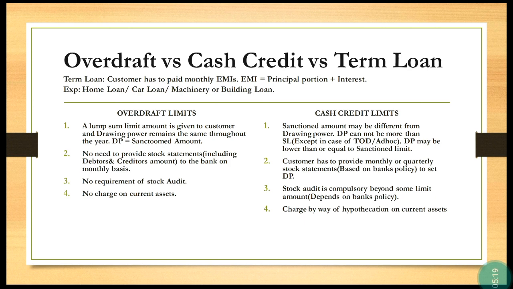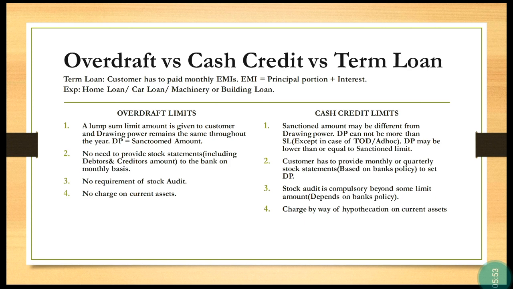The next point is that there is no requirement of stock audit in overdraft limits. However, in cash credit limit, the stock audit is compulsory beyond some limit amount depending on the bank's policy. So under cash credit limits, the bank asks the customer to provide stock audit reports, and it depends upon the amount of the limits. For example, in some banks, the stock audit is compulsory after a limit of 5 CR, and below that there is no requirement of stock audit. So it depends on bank to bank.